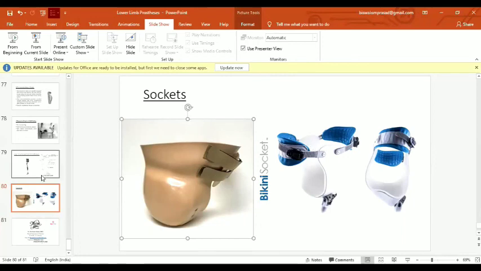Actually, hip disarticulation is a very rare procedure, so we don't have that many patients compared to transfemoral prostheses. So there are very few options for the sockets and hip joints.